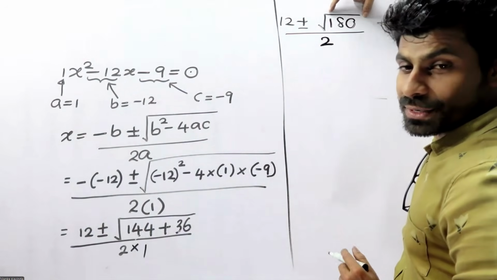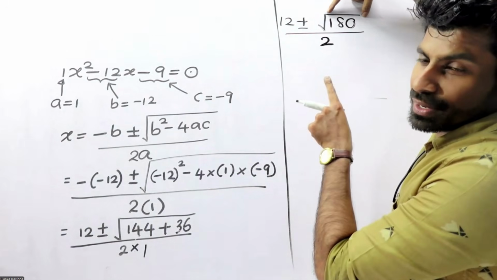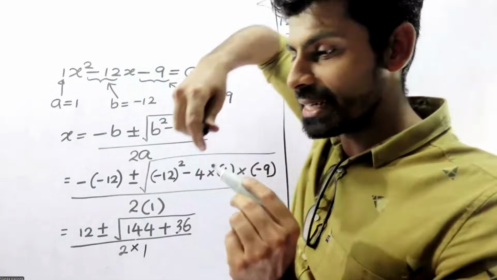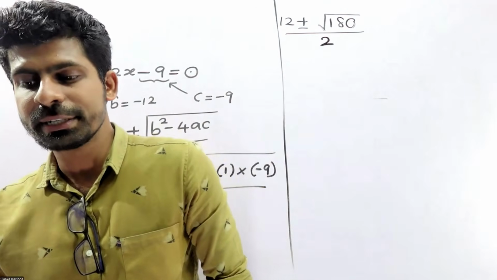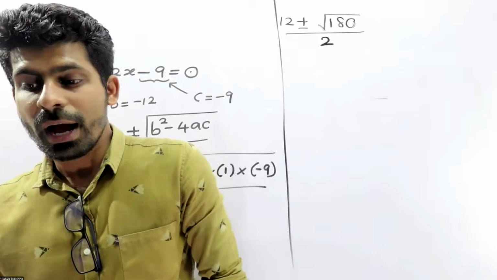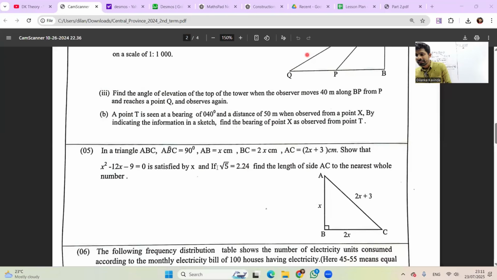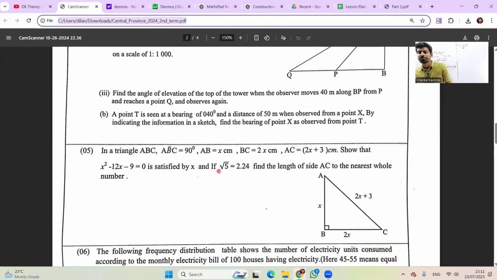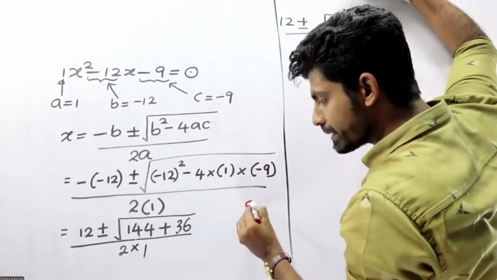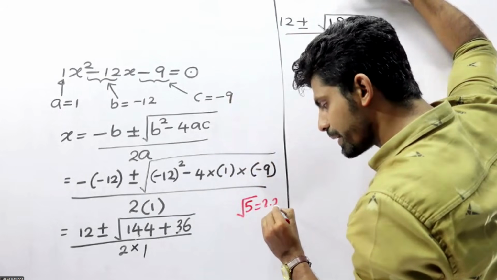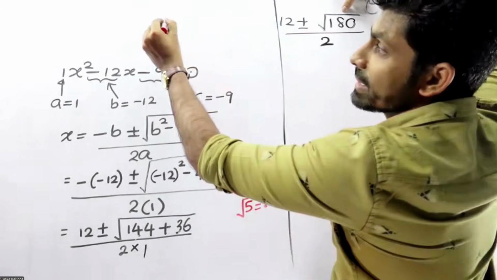Now look at this 180. There is a small trick there. How to simplify that 180? The square root of 5 equals 2.24, which is already given.